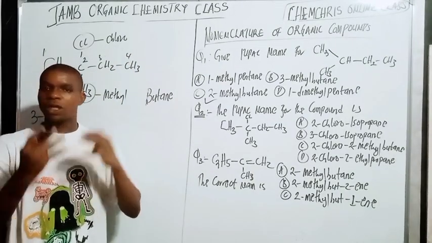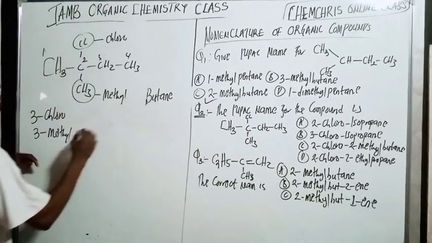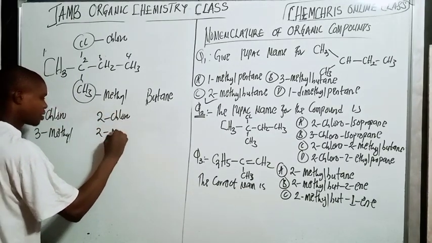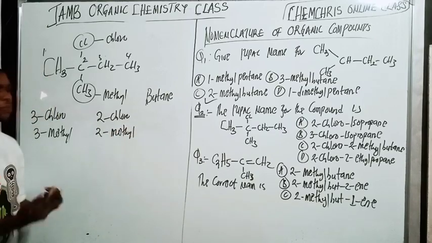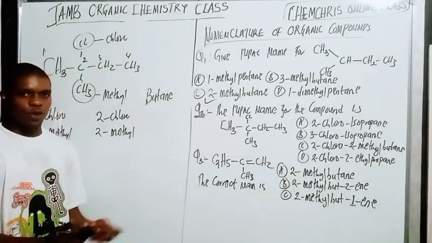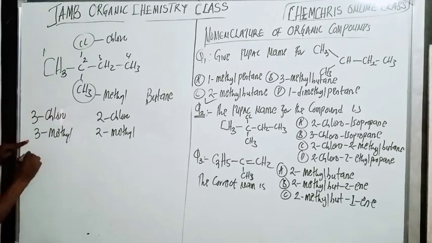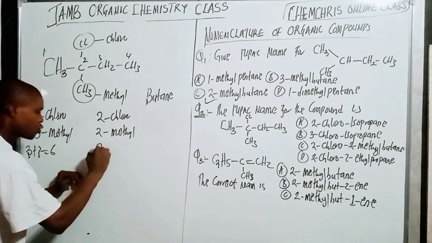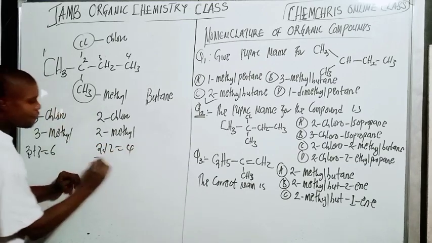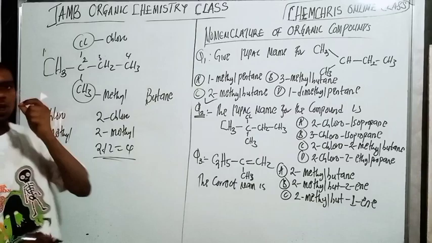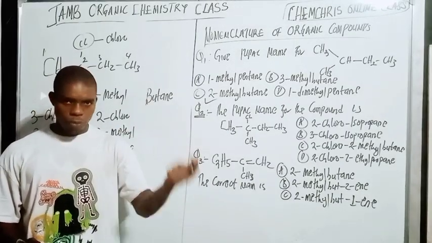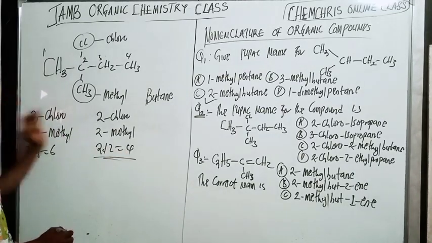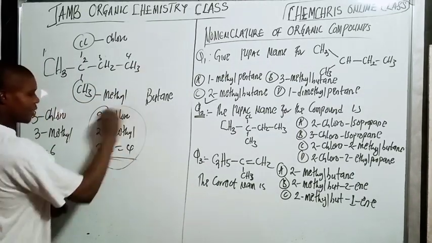You see the one that has the lowest number. Here I want to have 2 chloro, 2 methyl. So which is going to be the correct number? 3 plus 3 is 6. 2 plus 2 is 4. Now 4 is lower than 6, so the numbering must favor the one that has the lowest number. Because this will give me 4, I'm going to start from here, not here. So I'm going to go with this other one.